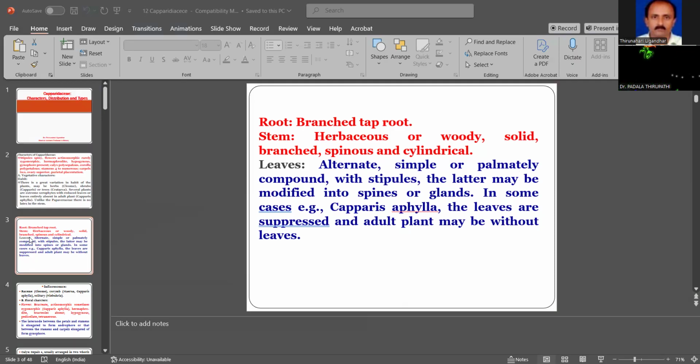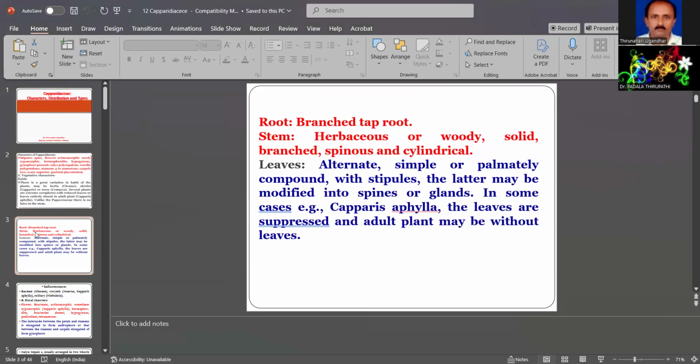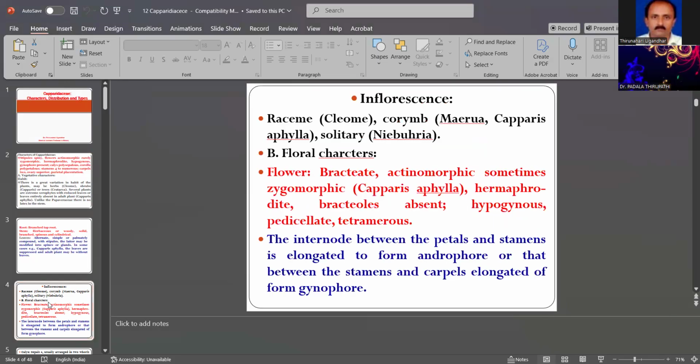Then the next point. The roots and stipules are completed, but the major character of the inflorescence is a raceme. Examples of raceme are Cleome viscosa, Crateva, also Maerua, and Capparis aphylla. A solitary flower is seen in Capparis. The inflorescence is majorly a raceme, and among the floral characters, bracts are present.